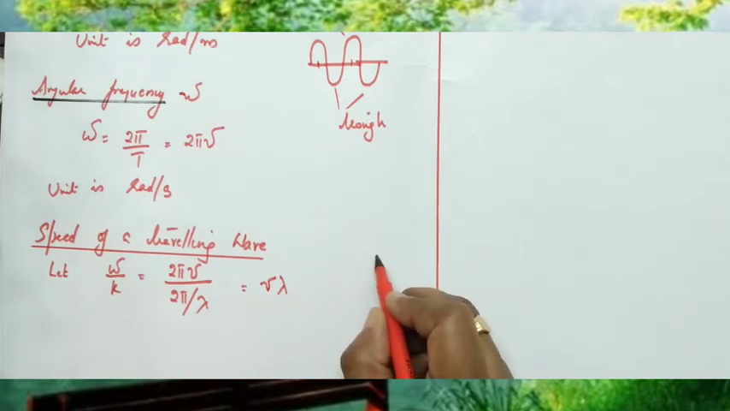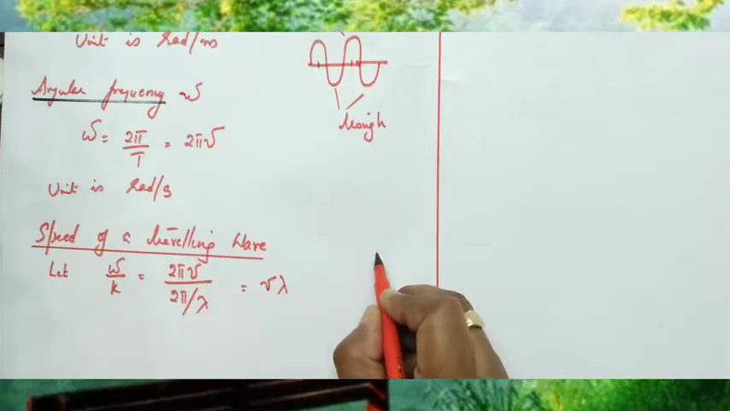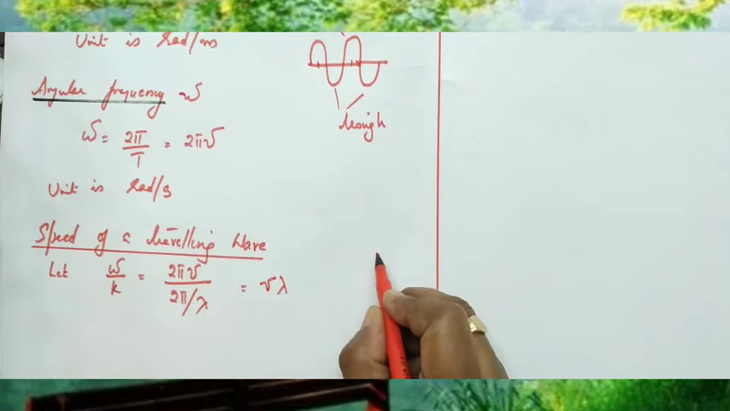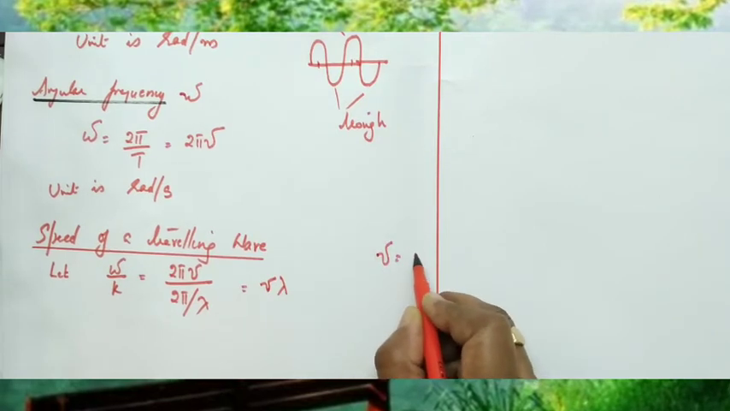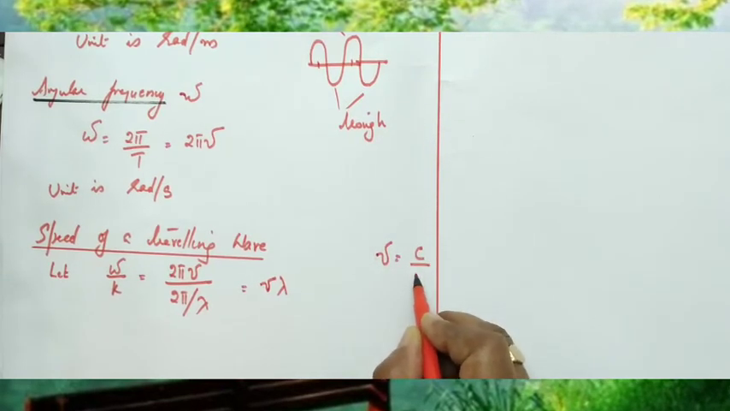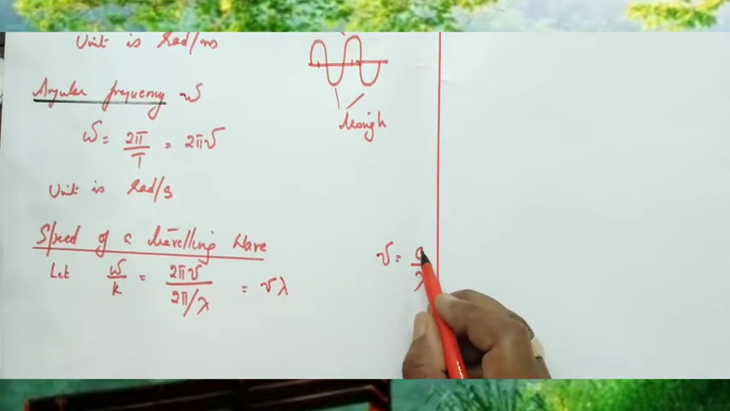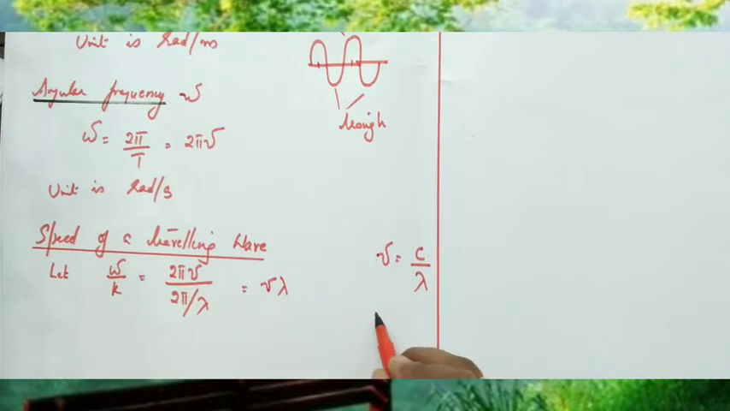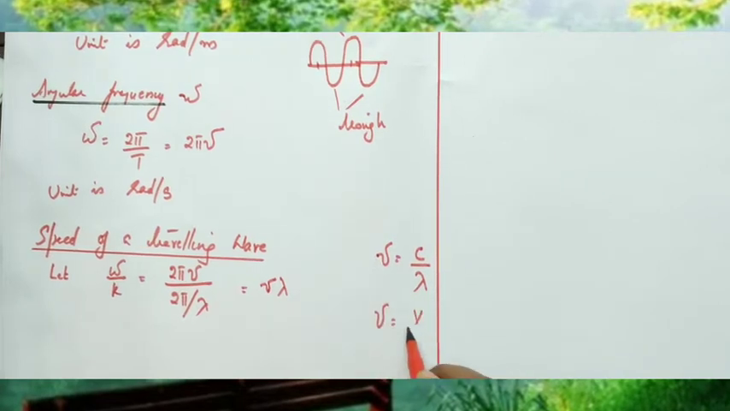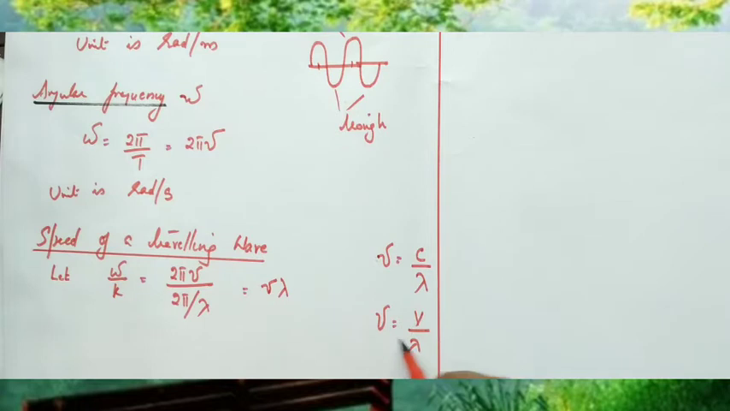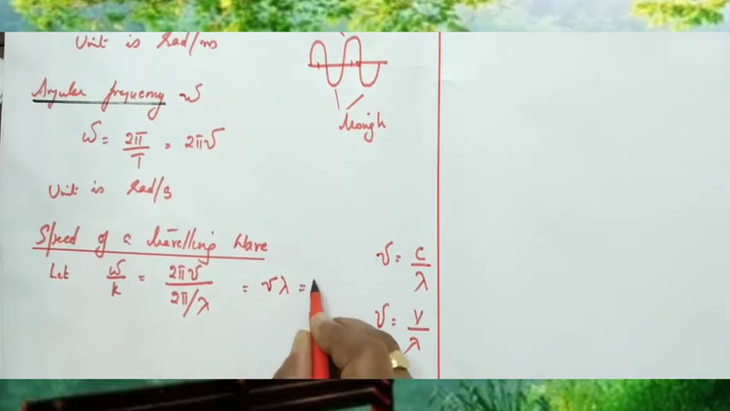In 10th standard we studied the relation that frequency nu is equal to velocity of light divided by wavelength. Nu equal to c by lambda. Frequency nu equal to velocity divided by wavelength. So what is this nu lambda? Nu lambda represents the velocity.